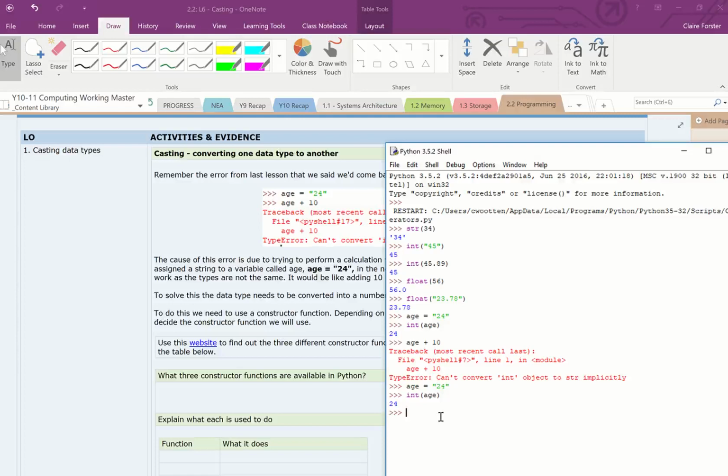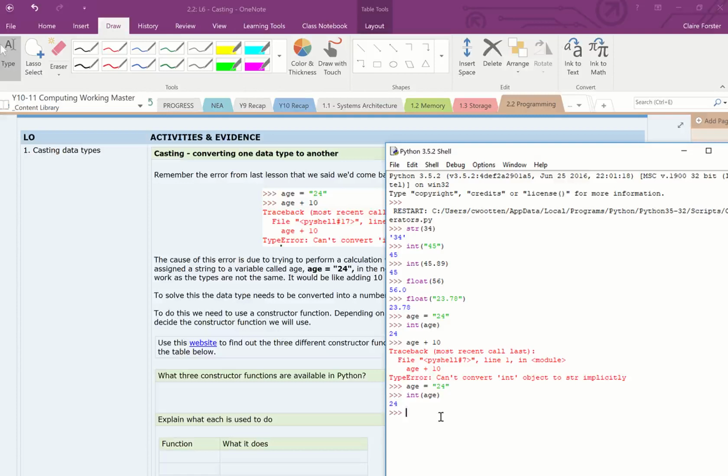And it's done that, but it's not remembered it. Remember, if we want the program to store a value, even if that value already exists, when we alter it, we need to tell it to put it back into the variable or assign it to a new one. Okay, so let's do the latter so I can show you.